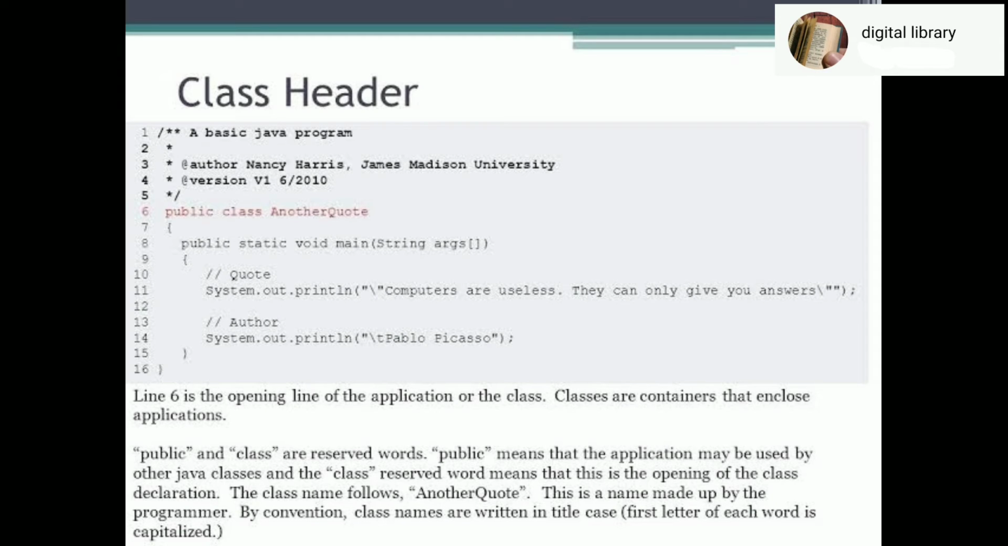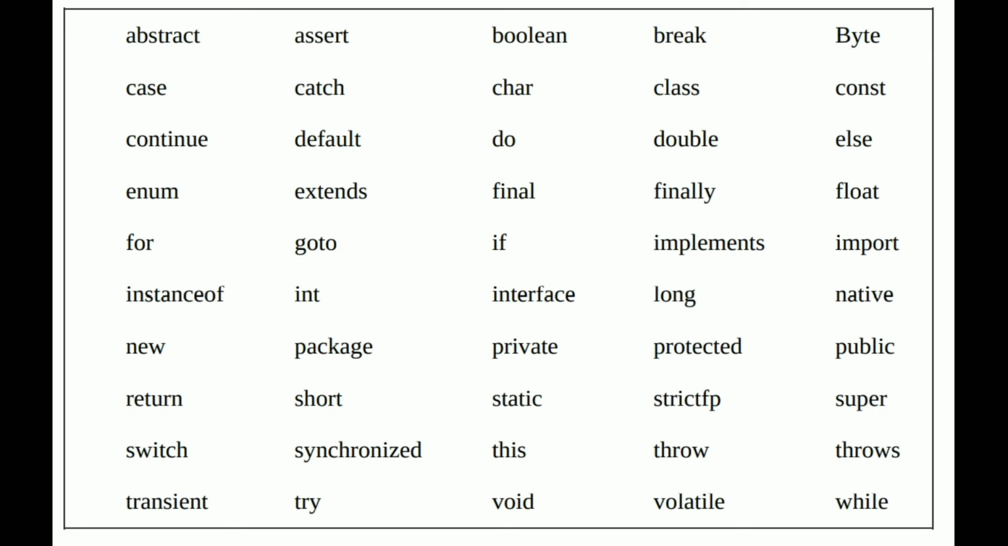For example, we are writing public class another queue. So in this public and class are reserved word or keywords. So public is a keyword and private is also keyword. Public is an access modifier that controls how class is being accessed by another classes.